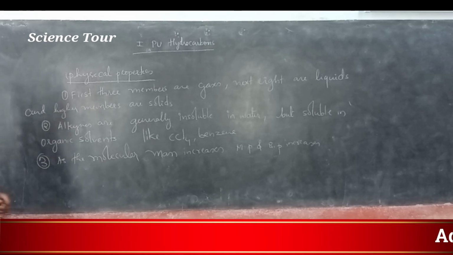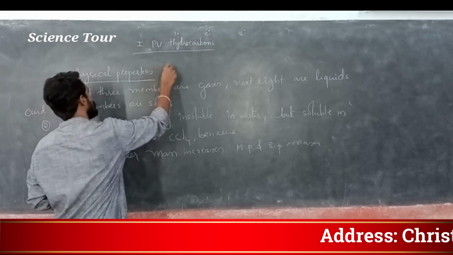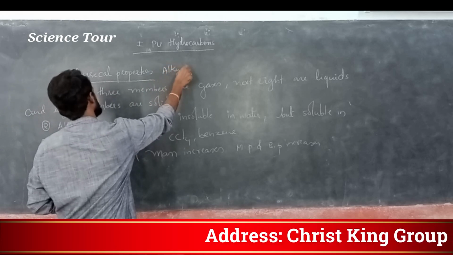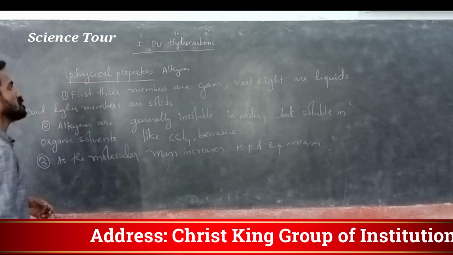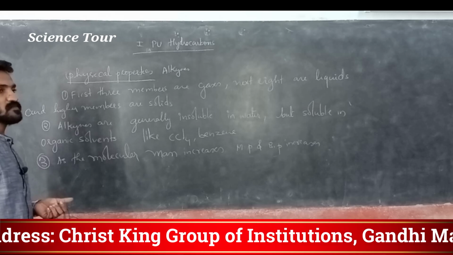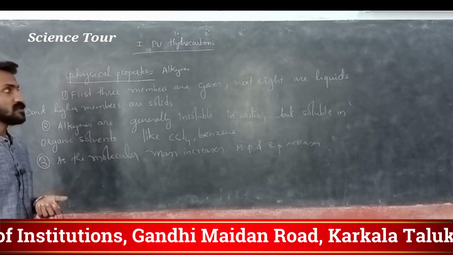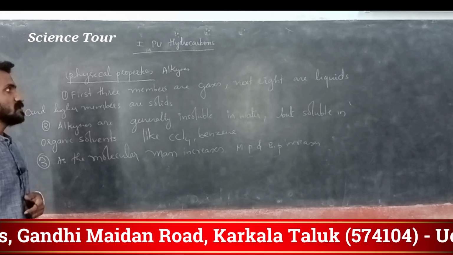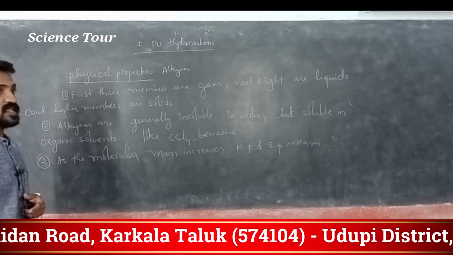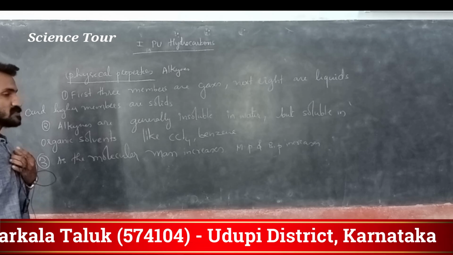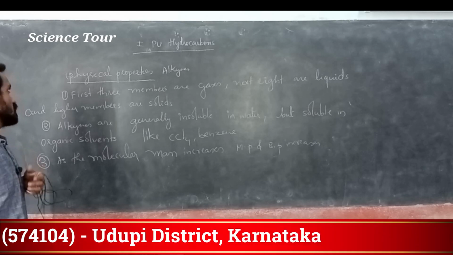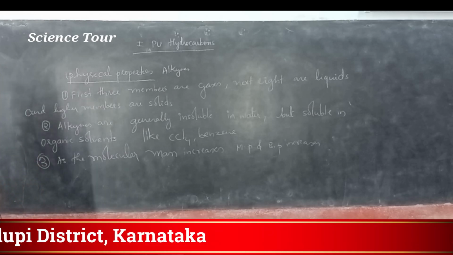My dear students, physical properties of alkynes. Please note down, this is not that much important. First 3 members, if only 3 carbons are there, propyne, they are gases. Next, 3 to 8 carbons are liquids and higher members are solid.